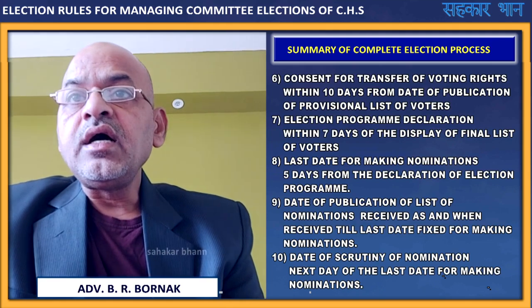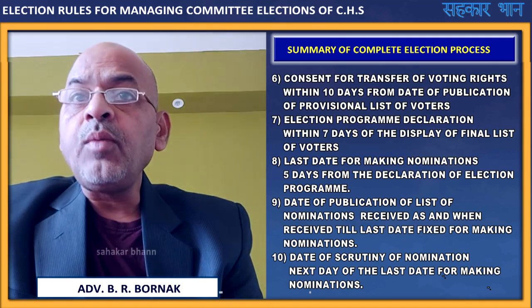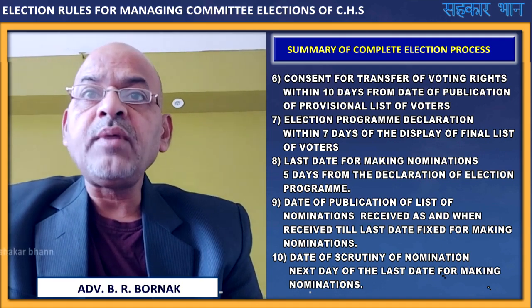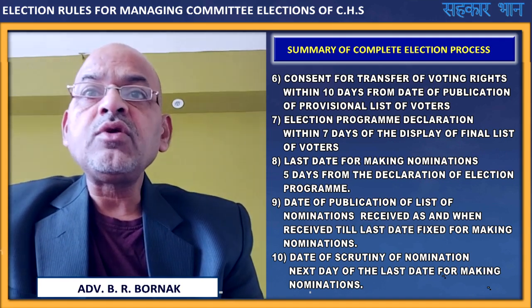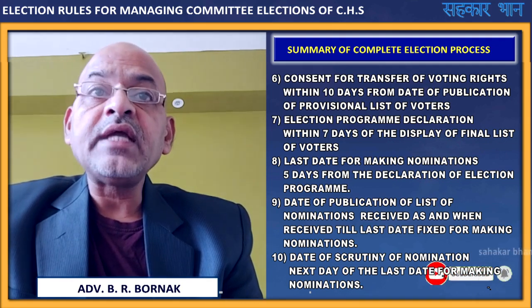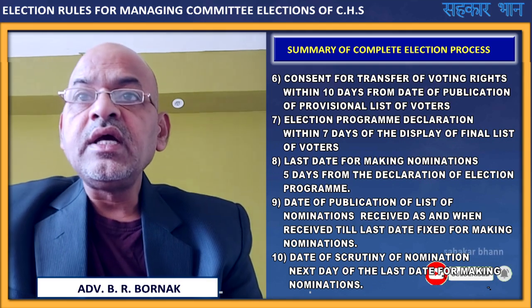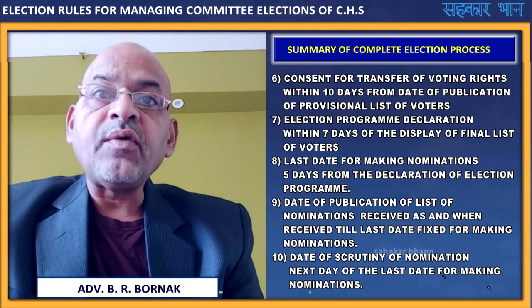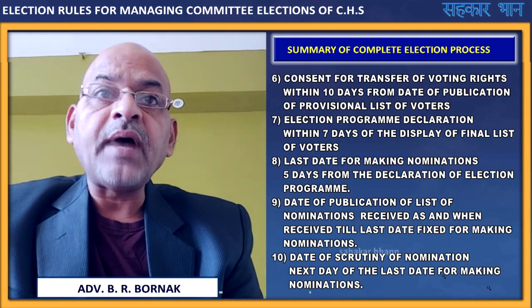Next stage, consent for transfer of voting rights by the members to associate or joint member. This consent is to be given to the returning officer within 10 days from the date of publication of provisional list of voters.